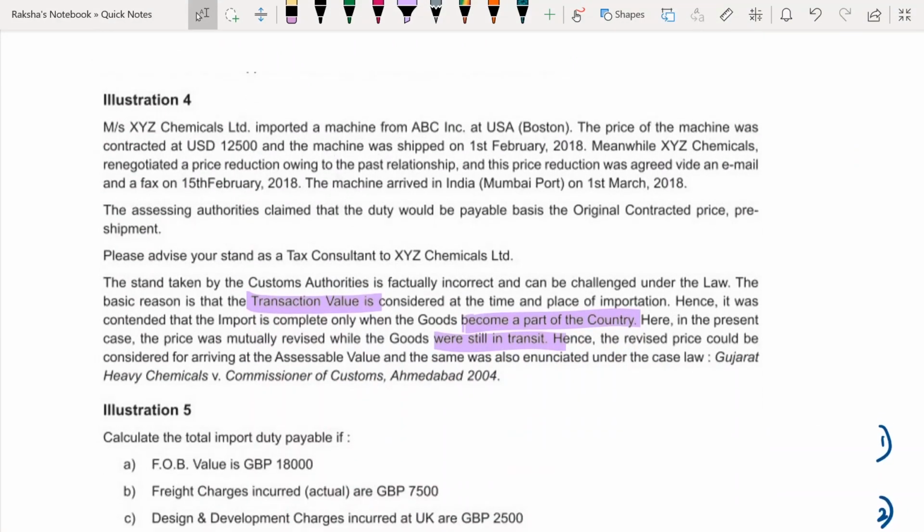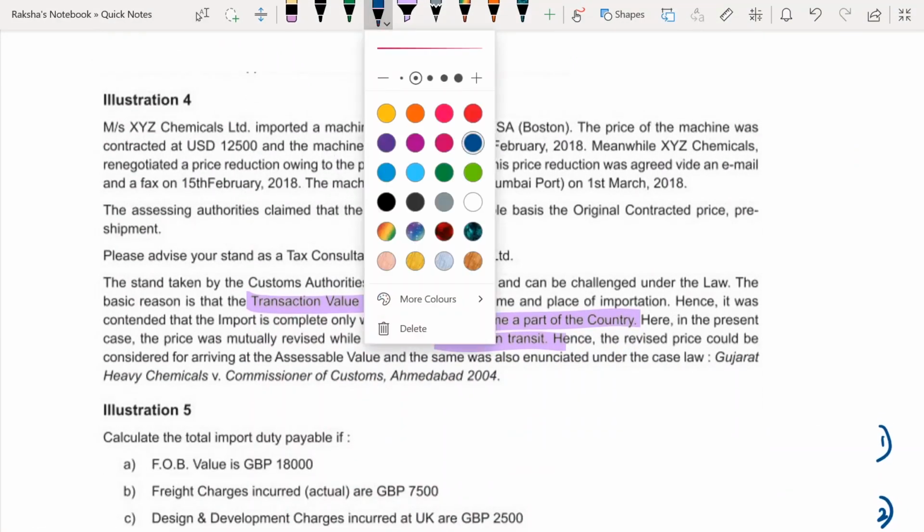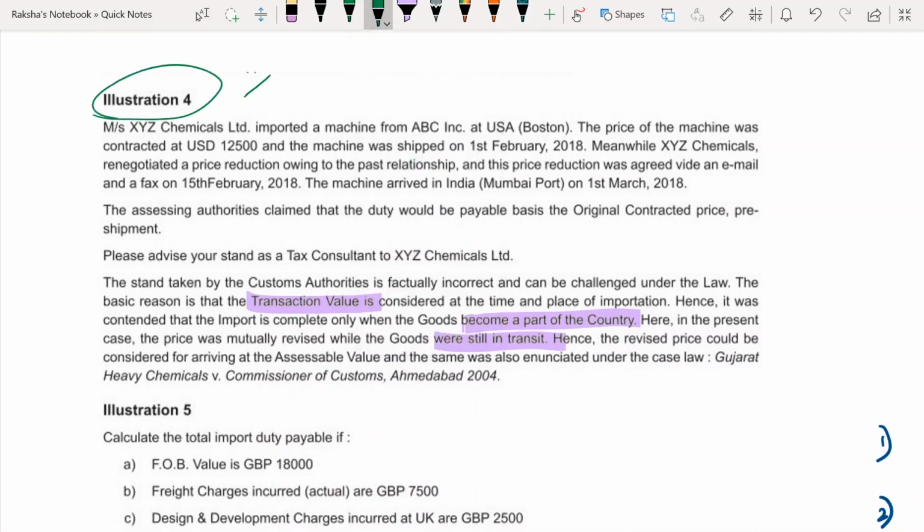Yes, please. Now this is a very simple question. Let me tell you in simple terms what happened on 1st February 2018. This company, XYZ company, had decided on a contract price of $12,500. But meanwhile, on 15th February, they renegotiated this price, meaning they wanted a price reduction.